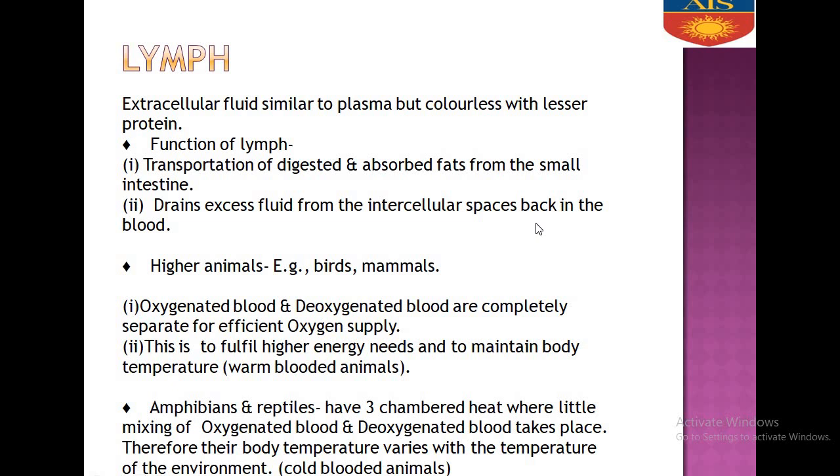Now, what are intercellular spaces? Some fluid leaks out of the blood into the spaces between cells. This is known as tissue fluid. Okay, back in the blood.